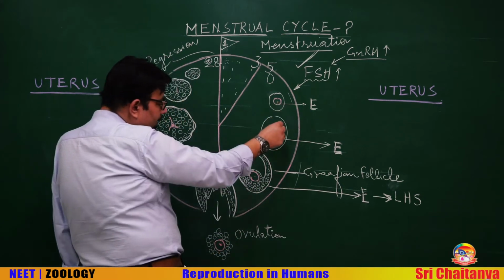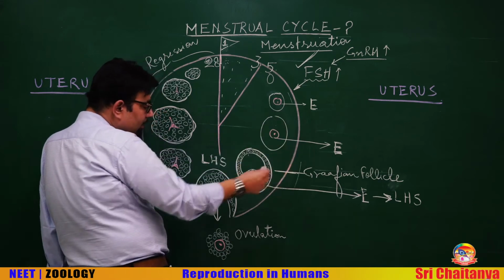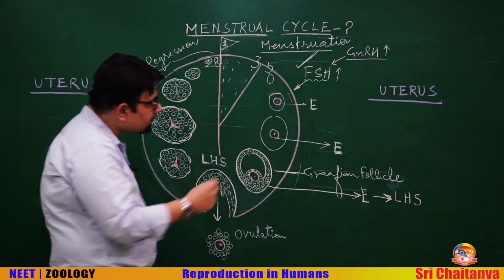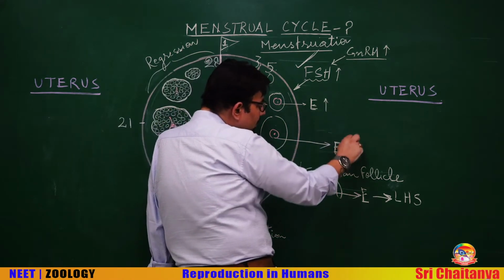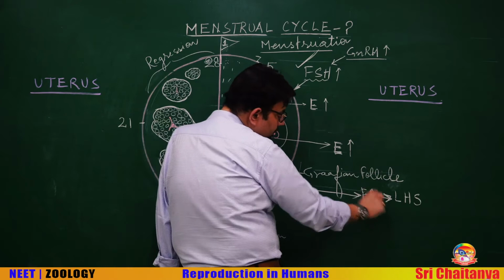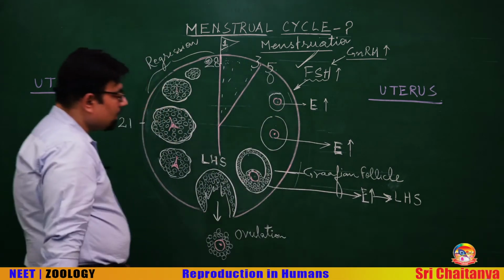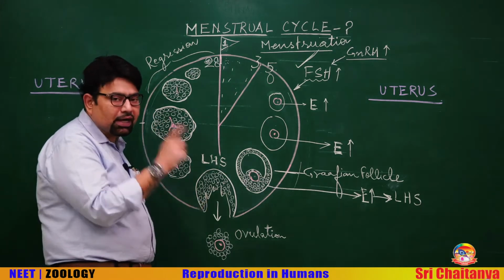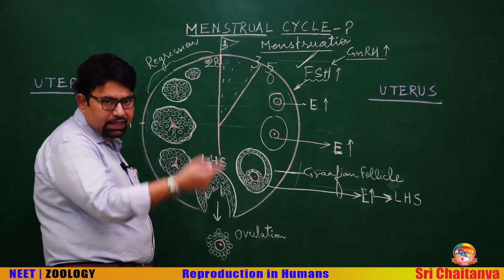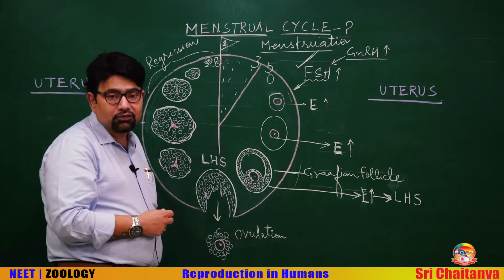The follicle becomes secondary, then tertiary, then Graafian follicle, and the growing follicle releases the hormone estrogens. A very high level of estrogen is responsible for the LH surge, and this is an example of a positive feedback system.